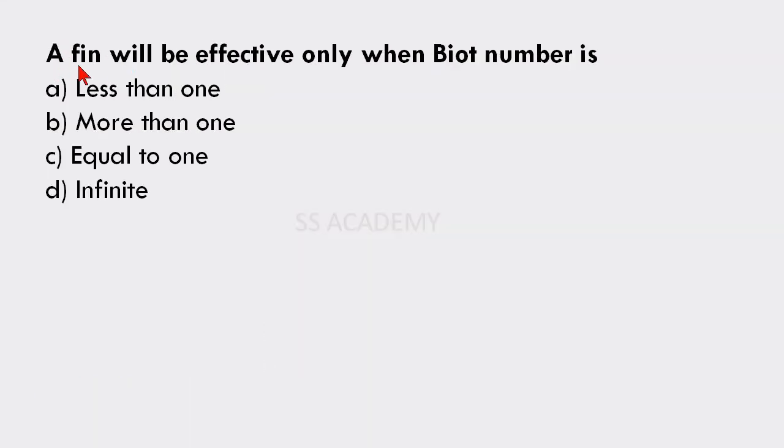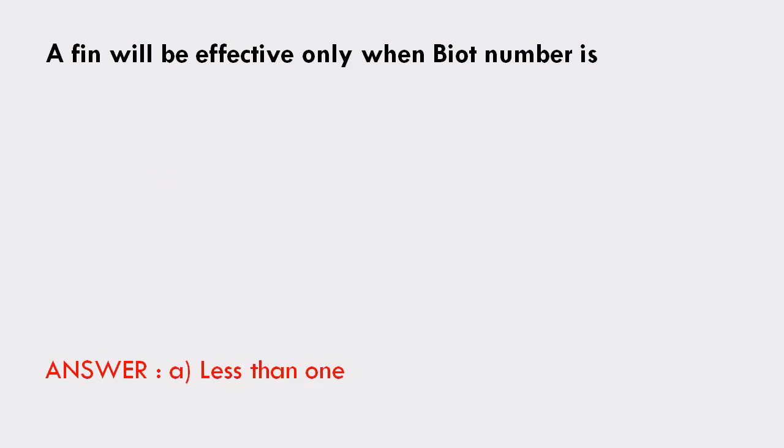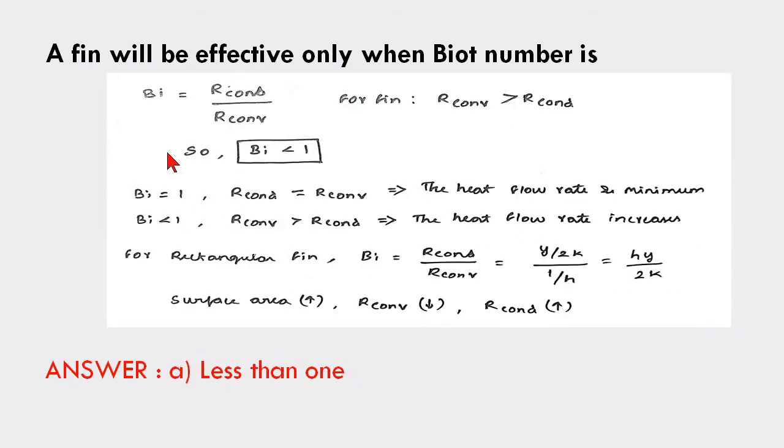Next question: a fin will be effective only when the Biot number is less than 1, more than 1, equal to 1, or infinite. The answer is option A, less than 1. A fin will be effective only when the Biot number is less than 1. So this is a very important concept. The Biot number is most important for deciding whether the fin will be effective or not. I will discuss each and every point regarding the Biot number here.